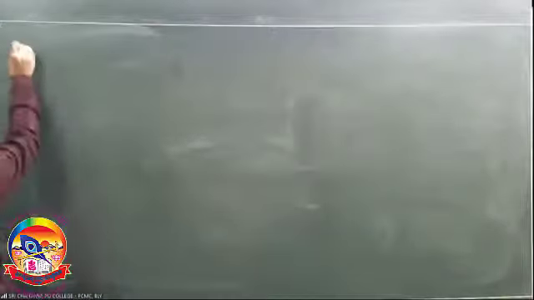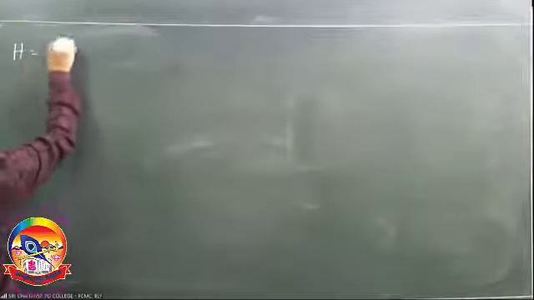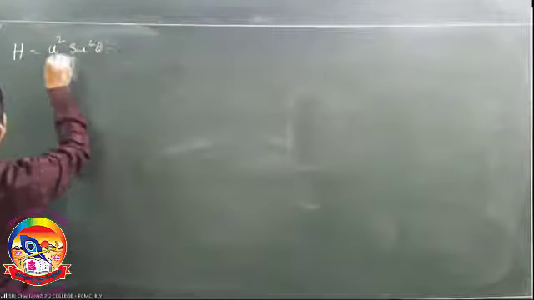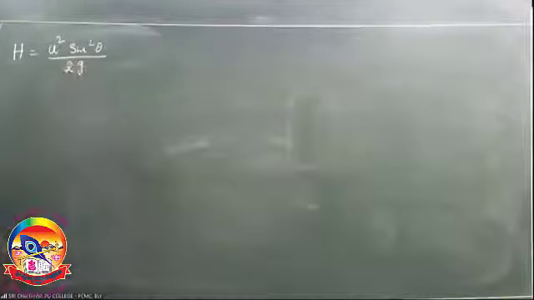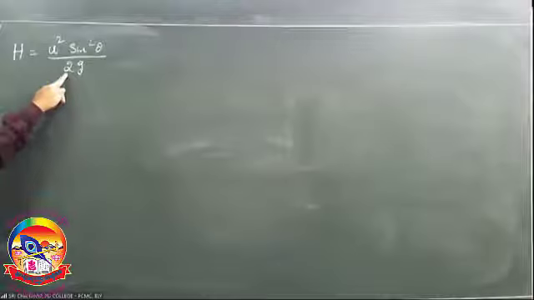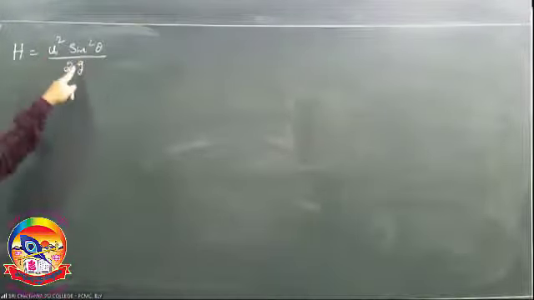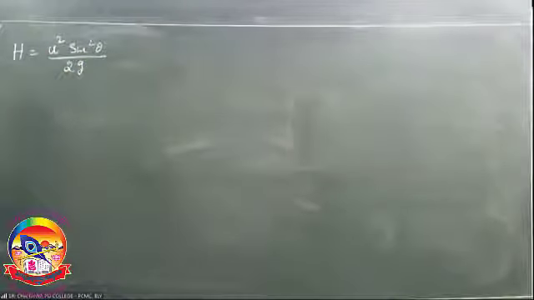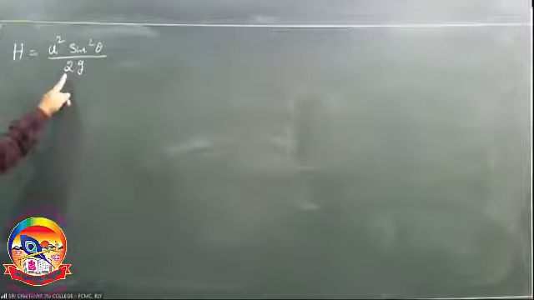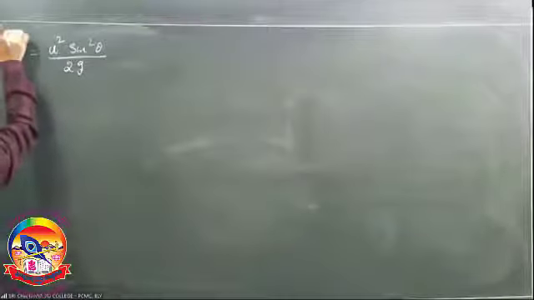In the previous table, maximum height is u square sin square theta by 2g, right? I hope this 2 is missing in the table. Just correct it. U square sin square theta by 2g. If it is okay, okay. Otherwise, just correct it: u square sin square theta by 2g with g field.